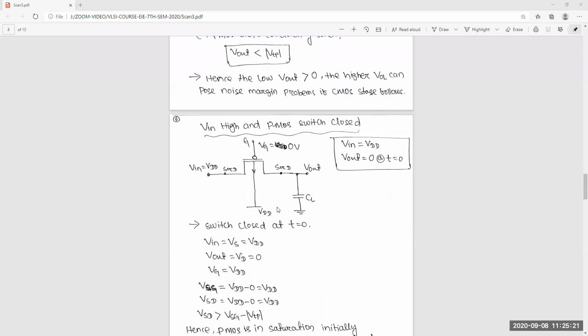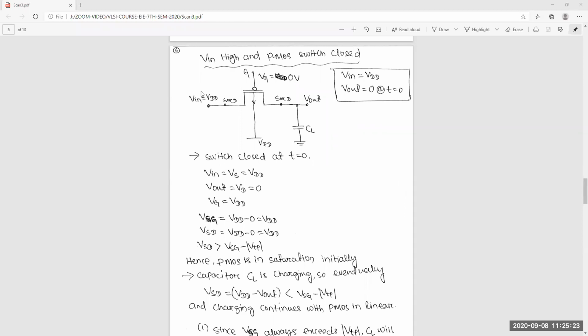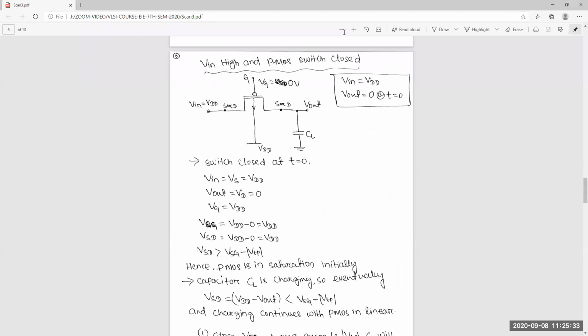Okay, so now come to this. If you give V in is equal to VDD, this is a closed switch. And this is VDD, so this will be the source.